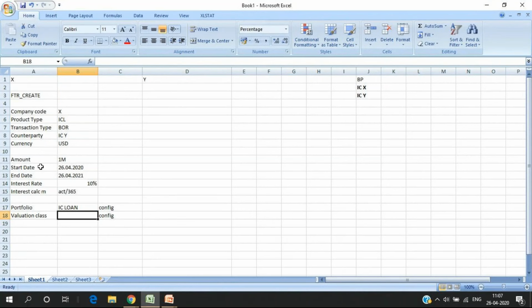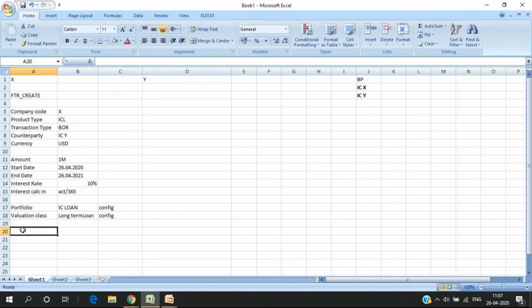Valuation class, let's take a simple example. I can have a short term loan. My company identifies a short term loan as less than 1 year. 1 year or more, it identifies as a long term loan. Why is it important? Because my accounting department wants different GL accounts to be hit when I create a short term loan and when I create a long term loan. So this is my long term loan for now, right? So here my valuation class becomes long term loan. What else do we need?